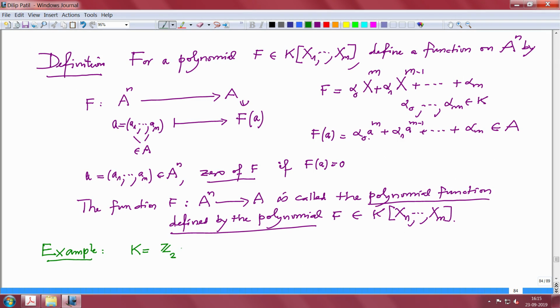Then I know there are only two elements, 0 and 1, and I take a polynomial in one variable only, f of x, f in Z mod 2 x, only one variable. And let us take f, first let us take f equal to x square plus x, x square minus x. And what is the polynomial function corresponding to this? What is my A? Let us take A also equal to this.